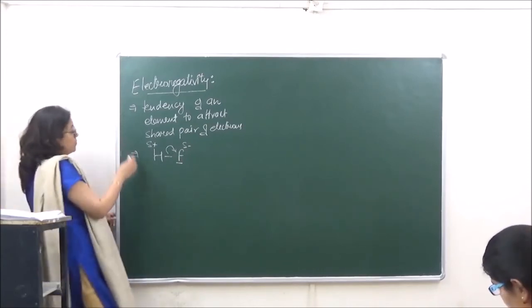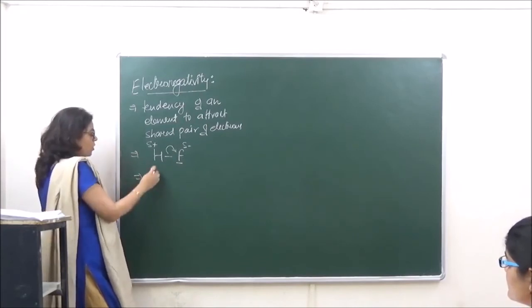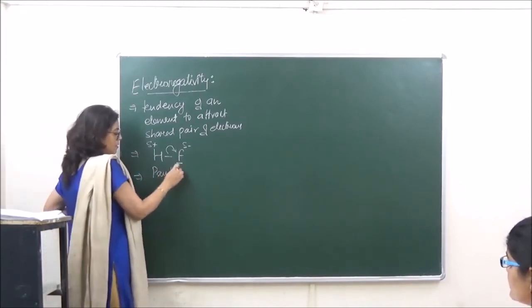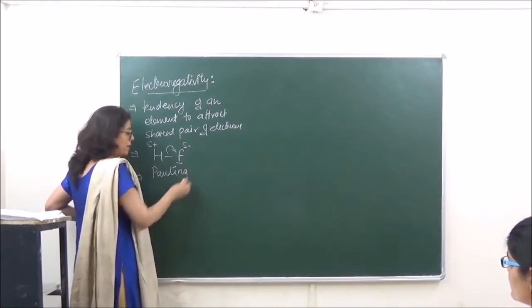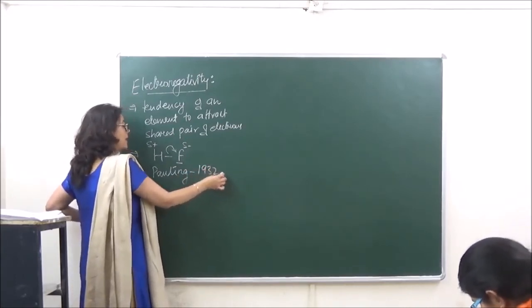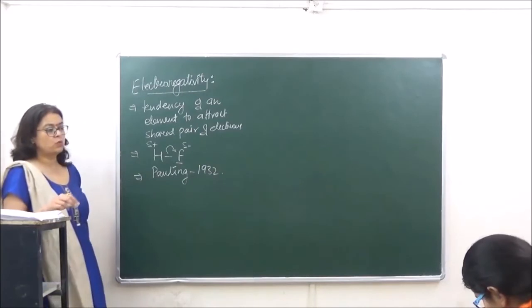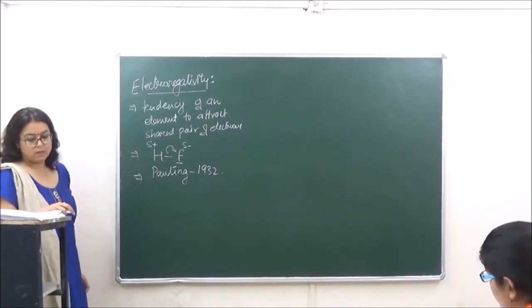Okay. Now this concept of electronegativity was given by Pauling in the year 1932. Right?